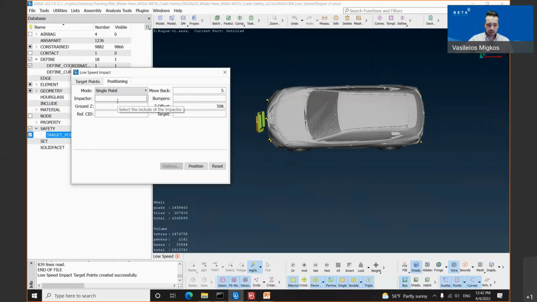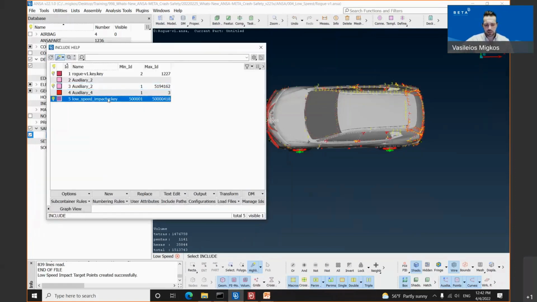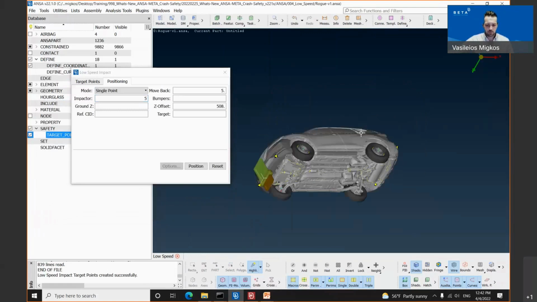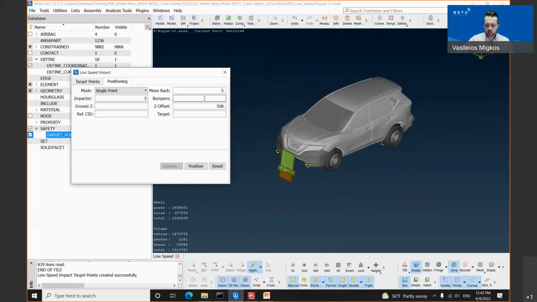If I'm selecting the impactor field and hitting the question mark, then the include help window pops up. We will select the include of the impactor, and we will confirm with the middle mouse button. Apart from this, the user also needs to define the bumper. Keep in mind, if you want to perform a multi-point positioning, both impactors need to be in one set.